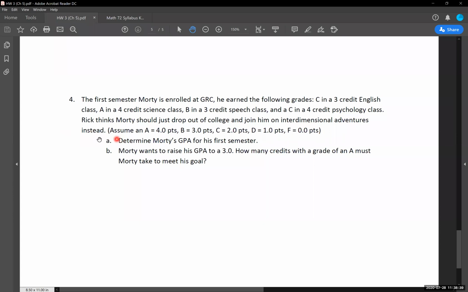So we have two parts to this. First, we are told to determine Morty's GPA for his first semester. So we're saying, okay, we know he earned grades in each of these classes, but what is his total GPA going to be for that semester? So I'll go back up to the start of our 5.4 and 5.5 notes. We'll take a look at the equation that we're going to use for this.